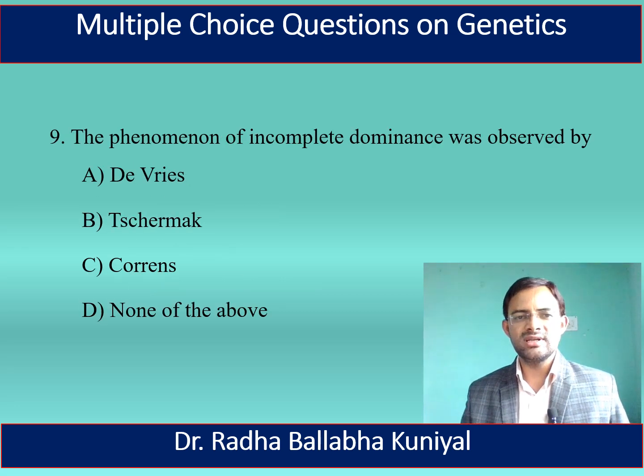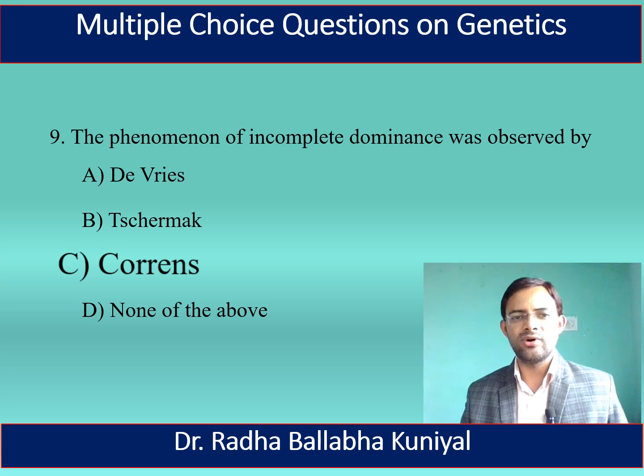Now, the next question is, the phenomena of incomplete dominance was observed by De Vries, Tschermak, Correns, or none of the above. The right answer is Correns. Correns introduced the phenomena incomplete dominance for first time.